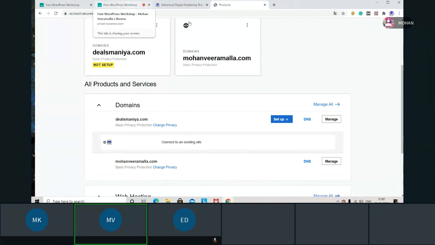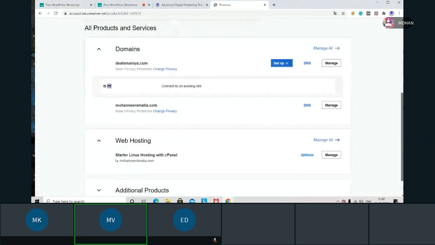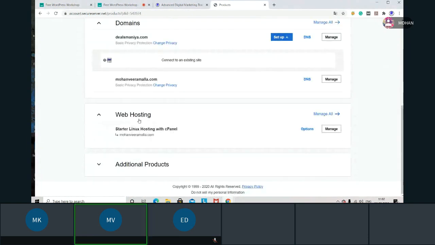So this is the domain we have bought, and this is the hosting we took yesterday. When I clicked on setup, yesterday we saw one process, and there we got some technical issue. But now it is connected. See here, I can see this hosting is connected to this domain. Is this clear? Yes, sir.